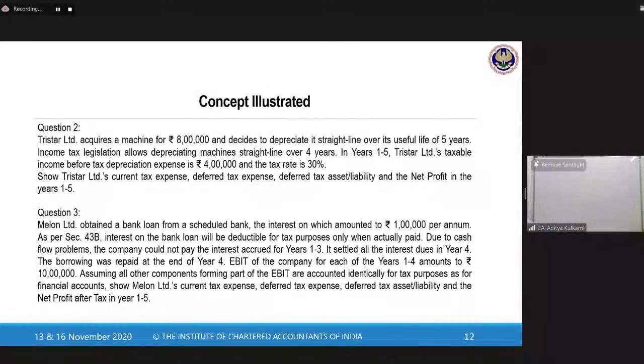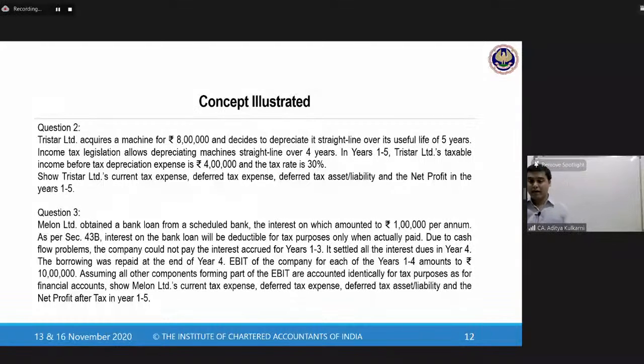All right. Okay, Anjali. Thank you. Next. Income tax legislation allows depreciating machines straight line over 4 years. All right. So 8 lakh by 4, tax depreciation will be 2 lakhs per year. All right. In years 1 to 5, TriStar Limited's taxable income before the tax depreciation expense is rupees 4 lakhs and the tax rate is 30%. Show the TriStar Limited's current tax expense, deferred tax expense, deferred tax asset or liability, and the net profit in the years 1 to 5.